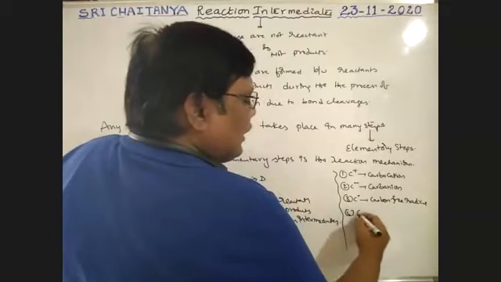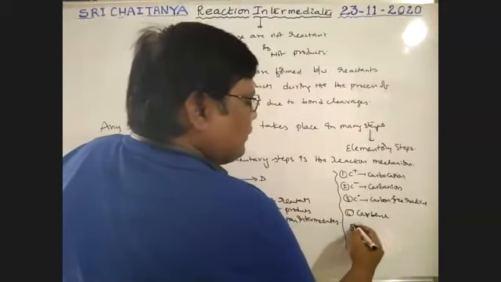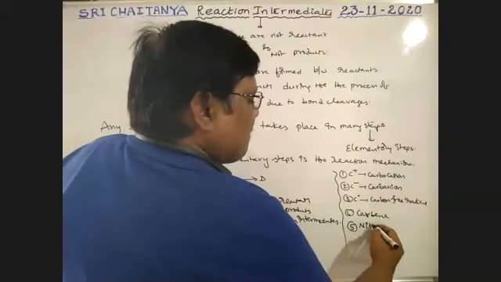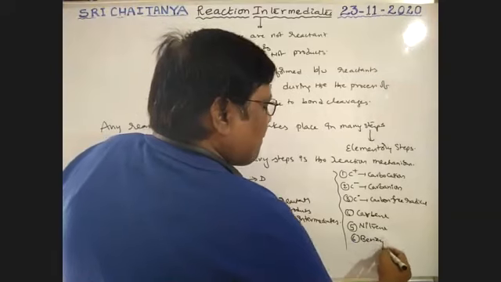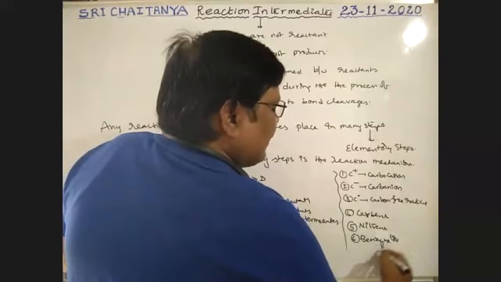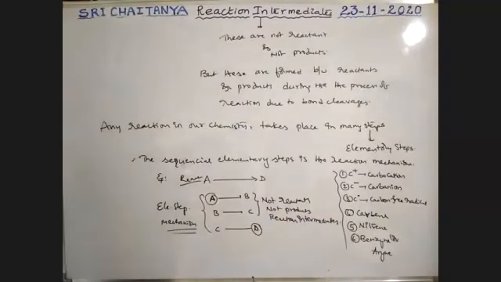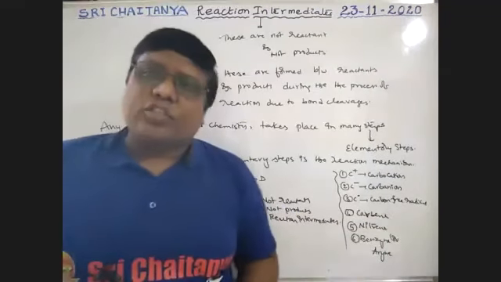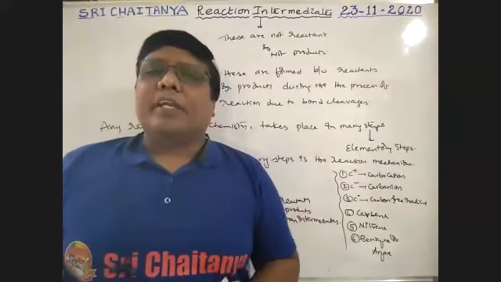Along with these, carbene, nitrene, and benzyne, which is also called aryne. These are the species formed as reaction intermediates in organic chemistry.